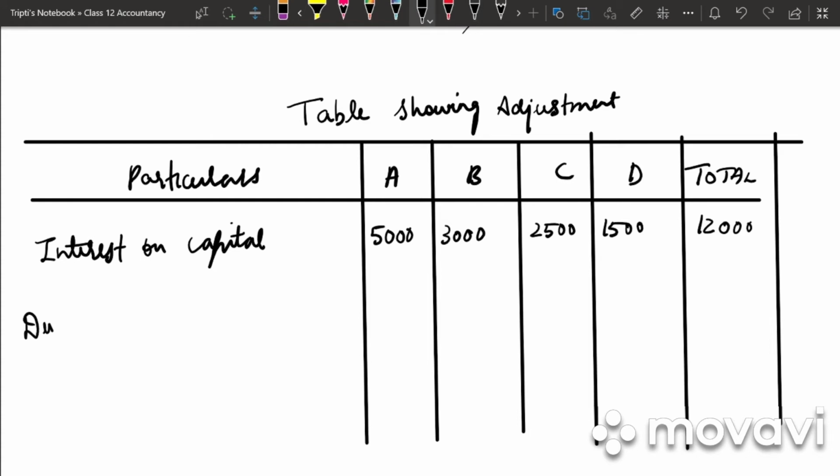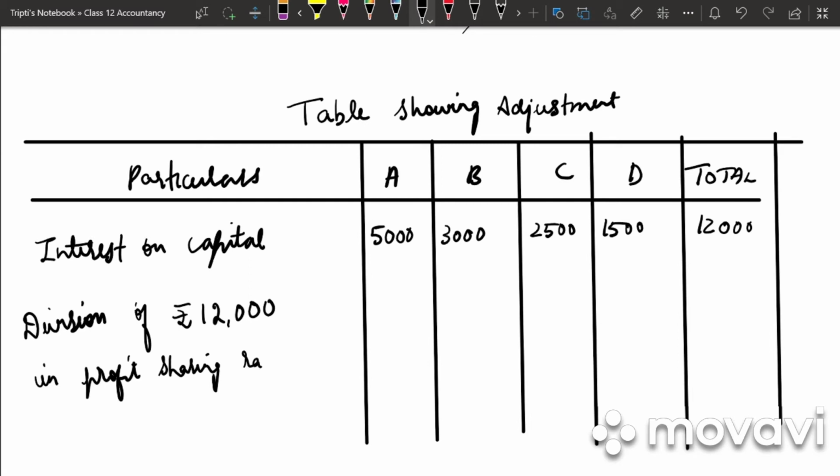So next we will write division of rupees 12,000 in profit sharing ratio, 1:1:1:1. So 12,000 into 1/4. It is 3,000 each.